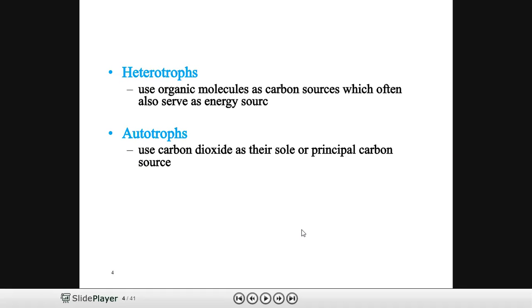One is heterotrophs, another one is autotrophs. Heterotrophs use organic molecules as a carbon source, which often serves as a source of energy to the organism. Whereas autotrophs use carbon dioxide as a sole or principal carbon source, and they must obtain the energy from other sources.